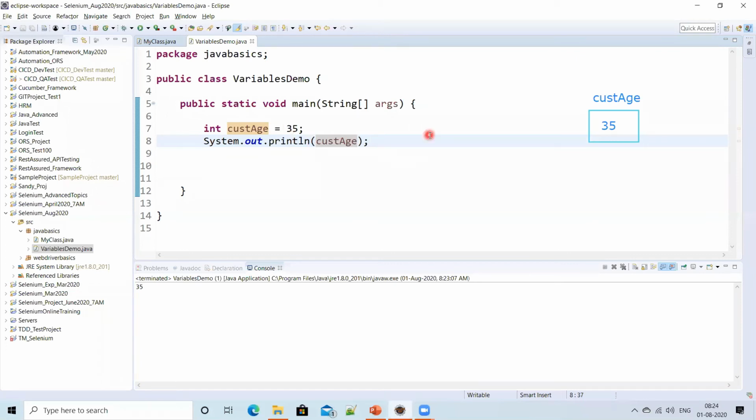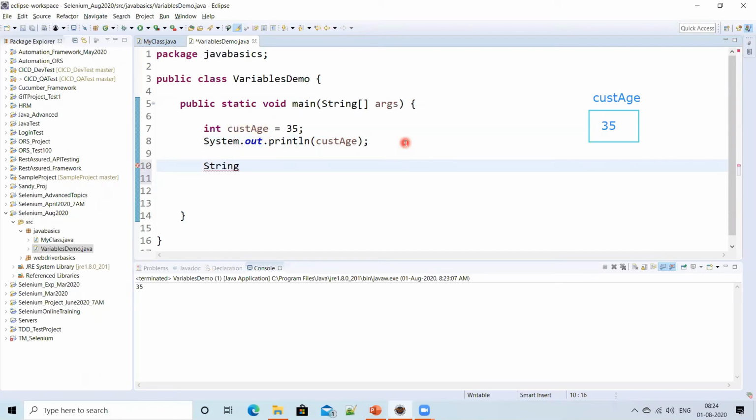Similarly, in the other way, I can declare a String city first. The above one is one way of declaring a variable, guys, where while declaring the variable itself you assign the value.